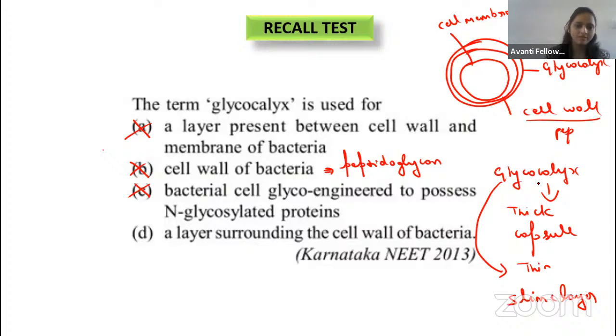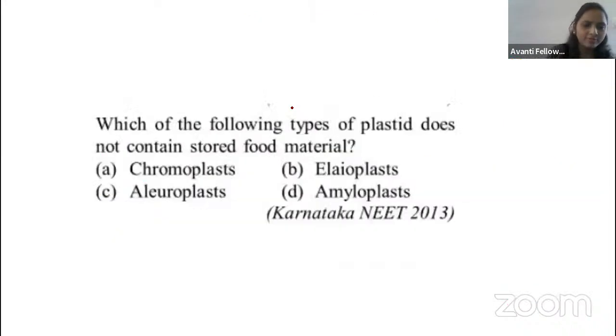Okay guys, remember. So the correct answer is option D. It is a layer surrounding the cell wall of bacteria. Okay, guys. Fine. So I think you understood this. Let us go to the next question.